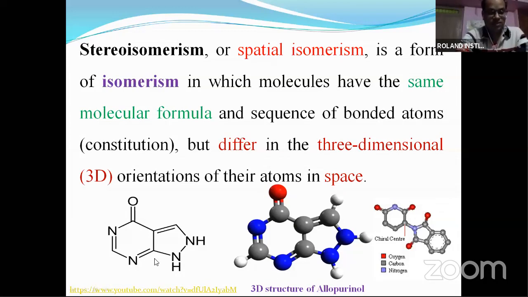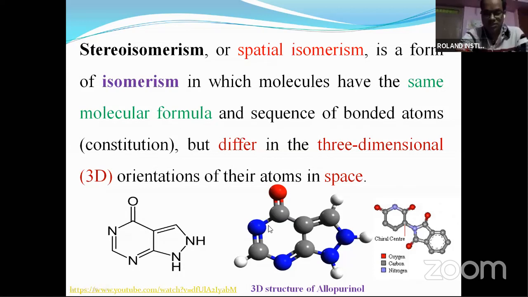So here you see this is the 2D structure, and this is the 3D structure. You see the difference. The 2D structure you can draw easily by hand, but 3D is not possible by hand. It is possible by the computational process or with the help of software, or ChemDraw software is available. I'll show you a video of how to draw these structures, then you can get the idea.